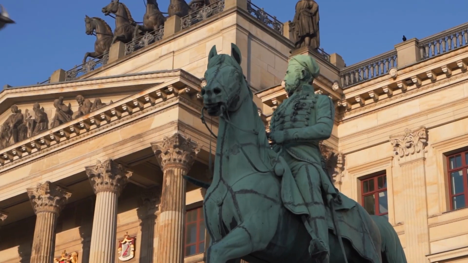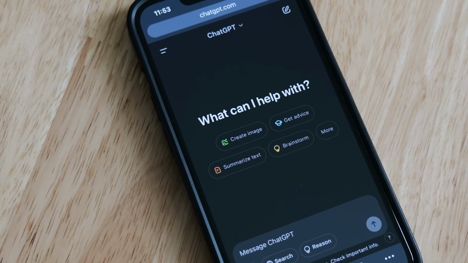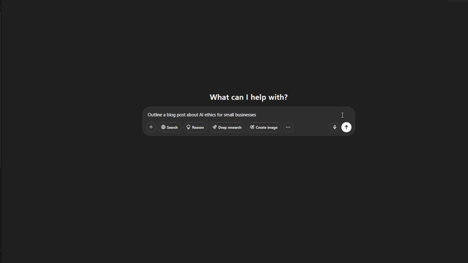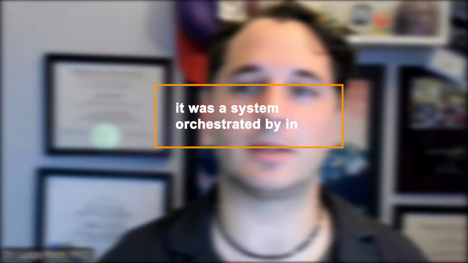Remember that Oakland Art Forge story? Look, it was midnight sculpture. We built it using GPT. We had to run a plagiarism check. We had to do image generation. There needed to be some very, very sophisticated deep research. We had to work with the AI tool to build the right prompt to be able to run the deep research, and then work with the AI tool to be able to check the deep research. It wasn't just one tool. The way we did it was a system orchestrated by intent.